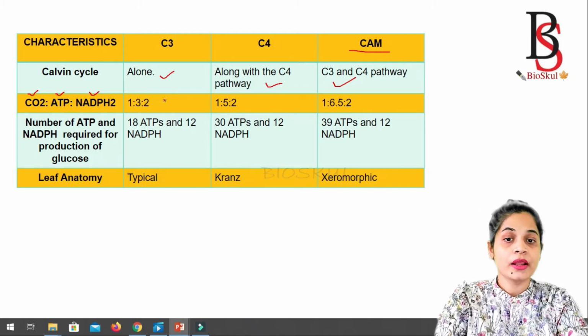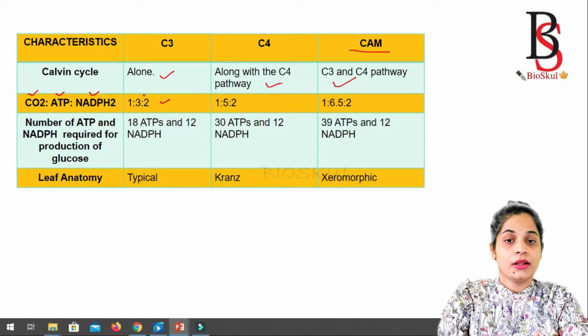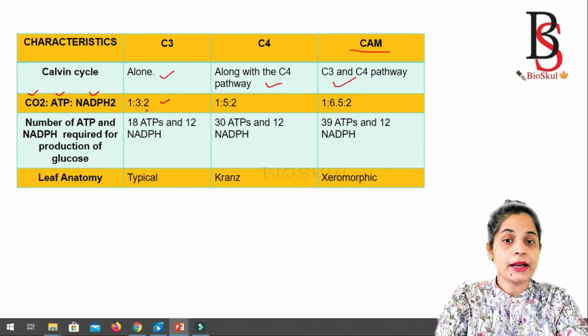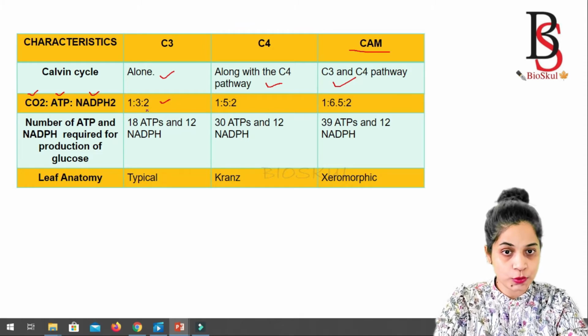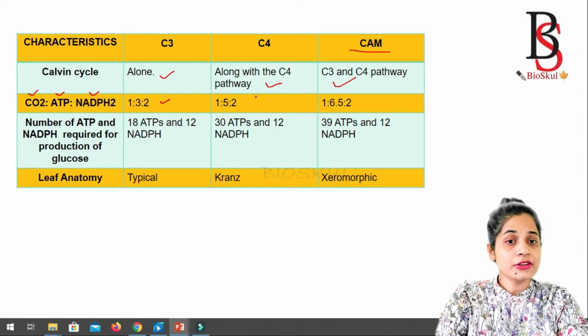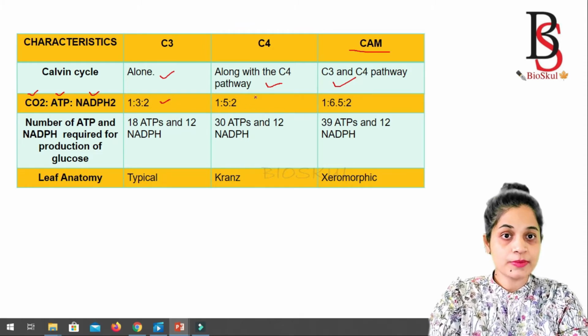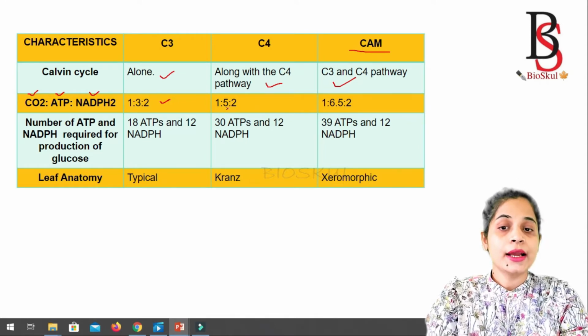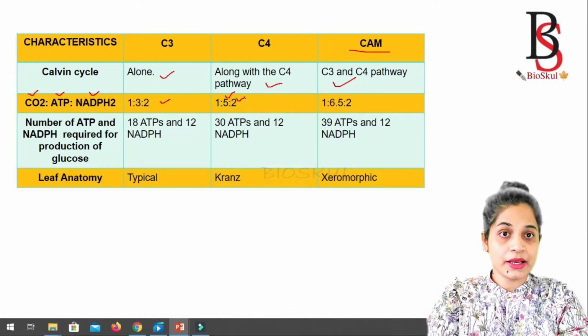Now let's see the energetics, that is the ratio of carbon dioxide, ATP and NADPH2 for the C3 pathway, which is 1:3:2. That is, for the fixation of 1 molecule of carbon dioxide, it requires 3 molecules of ATP and 2 molecules of NADPH2. For the C4 pathway, for fixation of 1 molecule of carbon dioxide, it requires 5 molecules of ATP and 2 molecules of NADPH2.